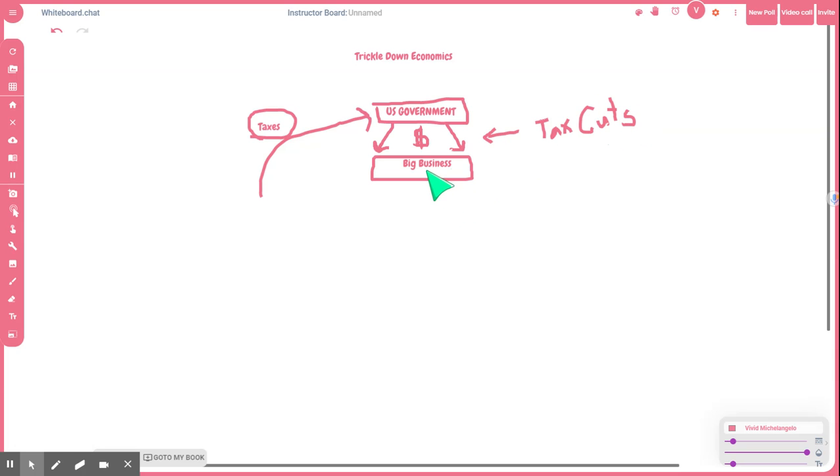Those big businesses then have several things they can do with the money they're getting from the government. Let's identify what those things are. First, those big businesses can expand, by opening new factories or expanding their product line in order to produce different products than they have before.